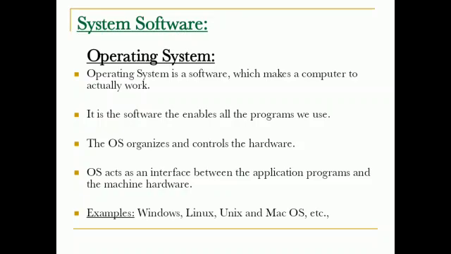These are system software. The operating system organizes and controls the hardware. The OS acts as an interface between application programs and the machine hardware. Some examples of operating systems are Windows, Linux, Unix, and Mac OS, etc.